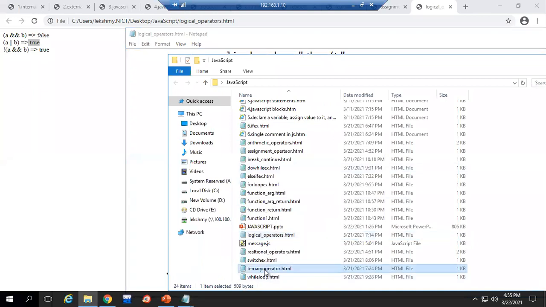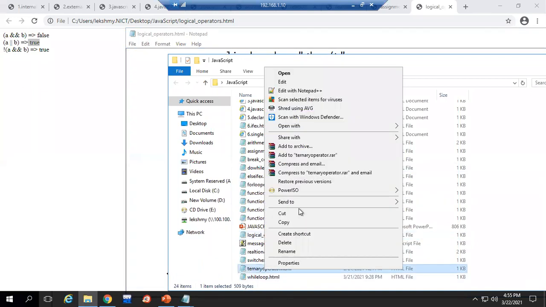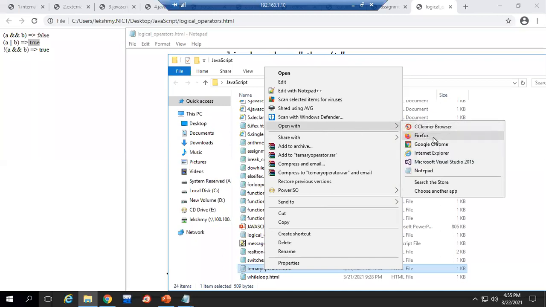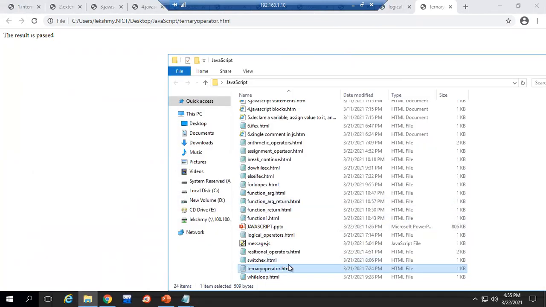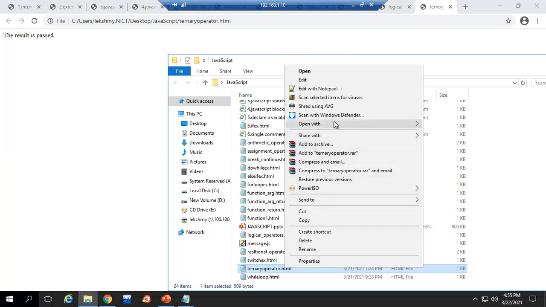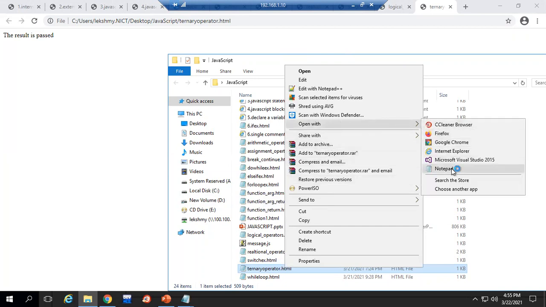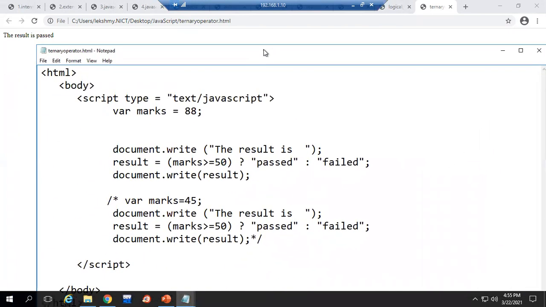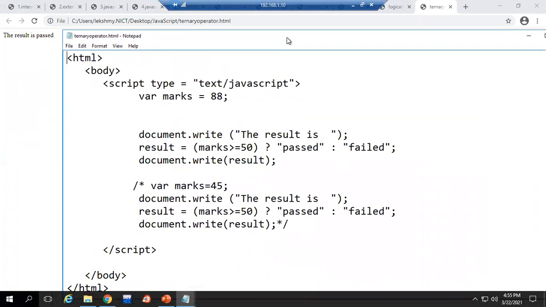We have the ternary operator. Question mark and colon are the operator symbols for ternary. One minute, we'll see the program. So in this ternary operator, we are doing some comparison. Then we have a true value and a false value. That is the syntax of the ternary operation.